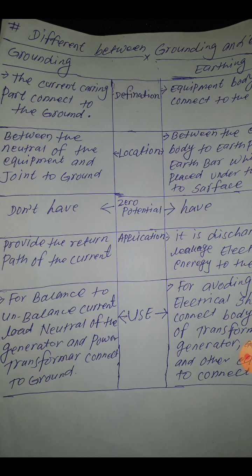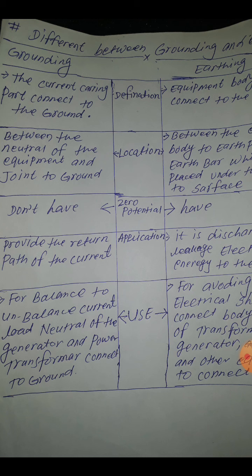So this is connected with the neutral of the generator or transformer. Next, earthing is for avoiding electrical shocks and connects the body part of the transformer. In earthing, it protects human beings from electrical shocks, and it connects the body parts of the transformer, generator, motor and other equipment to the earth. So these are the differences between earthing and grounding.